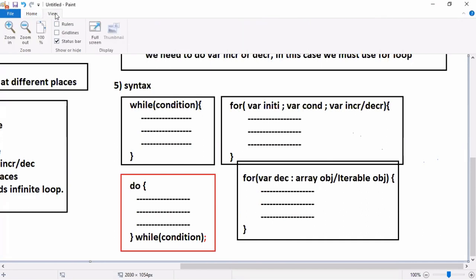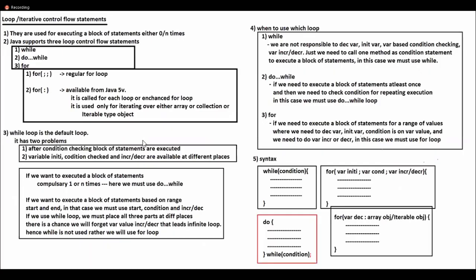Now please try to question yourself. If you're comfortable with all these 5 points, then I can take you to the programming section.